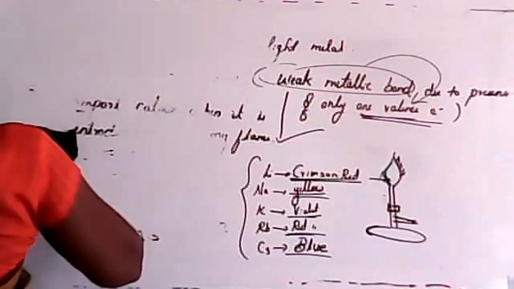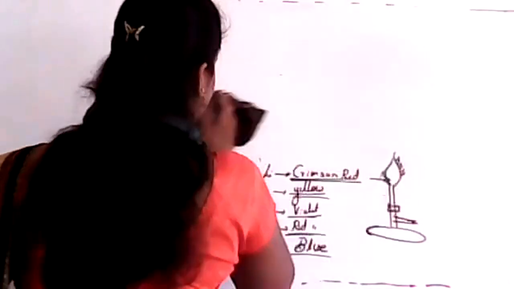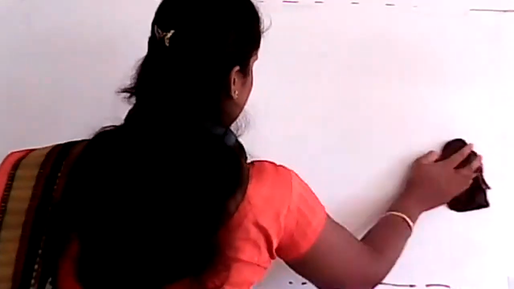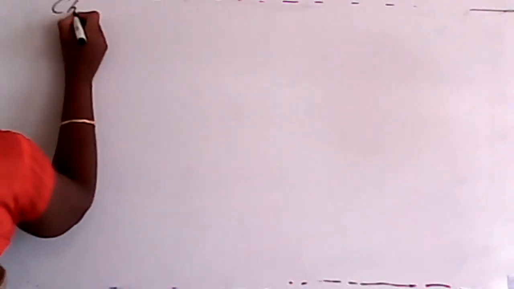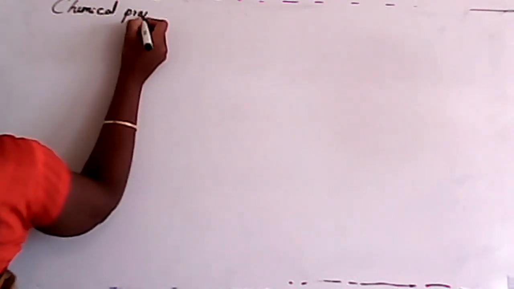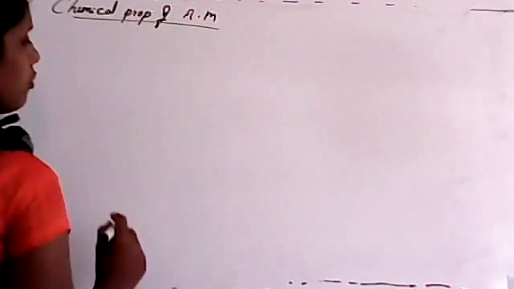So next important one. We studied physical properties, isn't it? Now we have to study chemical properties. Write down the chemical properties of alkali metals. Don't write it in the form of AM, okay?